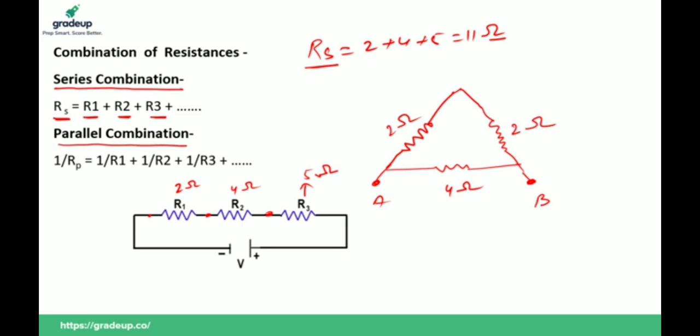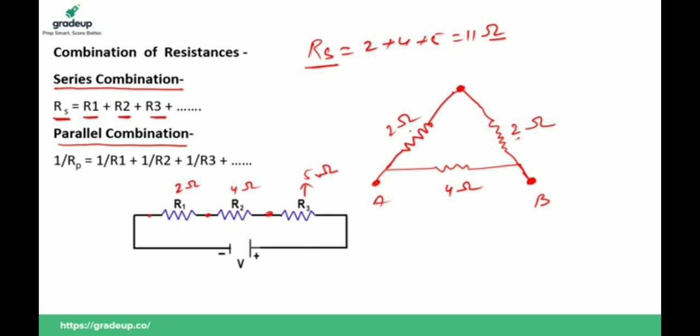Calculate the total resistance of the combination. Suppose 3 resistors are connected in a fashion as shown in the diagram. The resistances of these resistors are 2 ohm, 2 ohm and 4 ohm. What should be the total equivalent resistance?